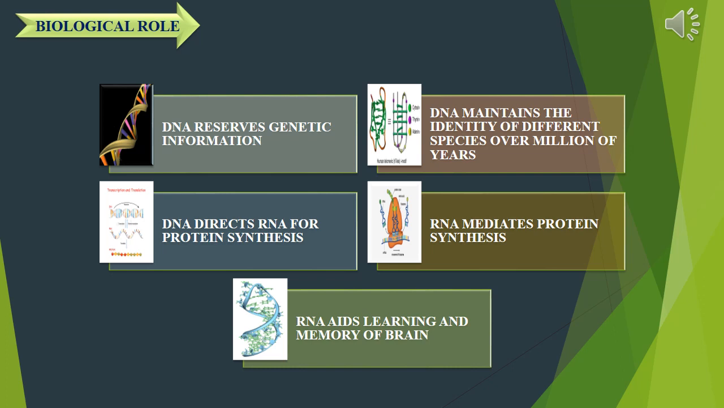Next, the role of RNA. RNA mediates protein synthesis by getting information from DNA. What is the main role of RNA? It mediates protein synthesis from amino acids. The next property of RNA is that RNA aids learning and memory of the brain. So memory of the brain is related to the presence of RNA. So these are the important biological roles of DNA and RNA.